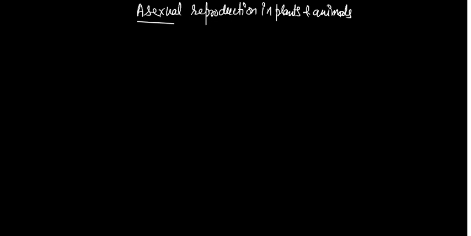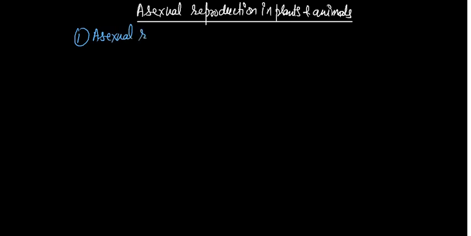So the topic is asexual reproduction in plants and animals. First we are going to discuss asexual reproduction in plants. Later we will discuss reproduction in animals. Okay. So the first one, that is asexual reproduction in plants.